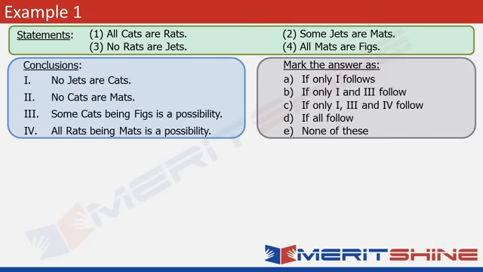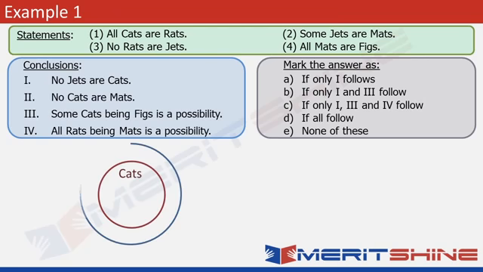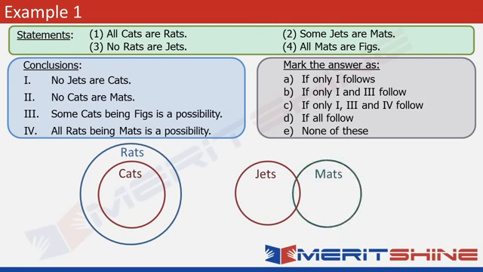That's your question. Let's go to the statements and see how we draw the minimum overlap diagram. 1. All cats are rats. So let's draw cats first. And now the rats. 2. Some jets are mats. So this is jets and these are mats. Number 3. No rats are jets. So let's draw something like this. This shows that rats and jets are disjoint sets and they cannot overlap. Number 4. All mats are figs. So let's draw figs like this. So that's the minimum overlap diagram.